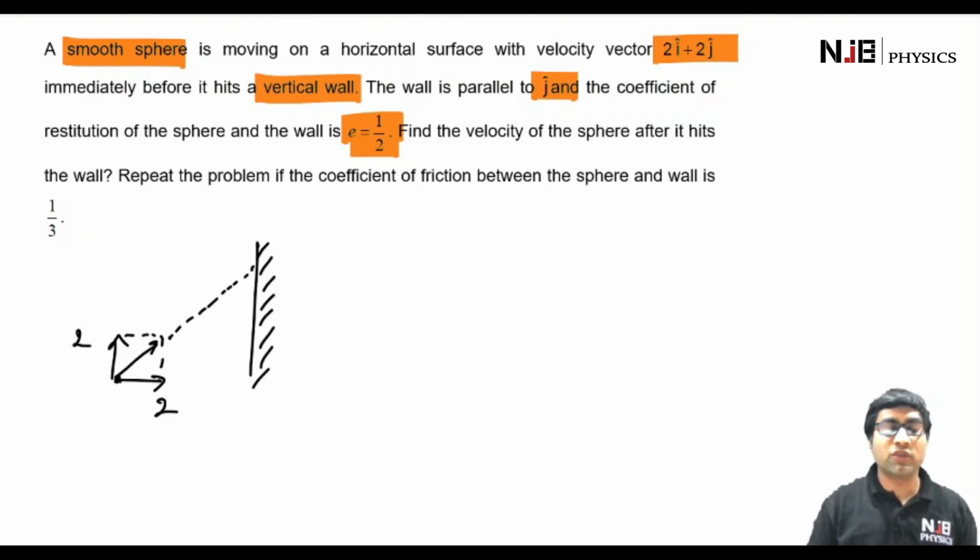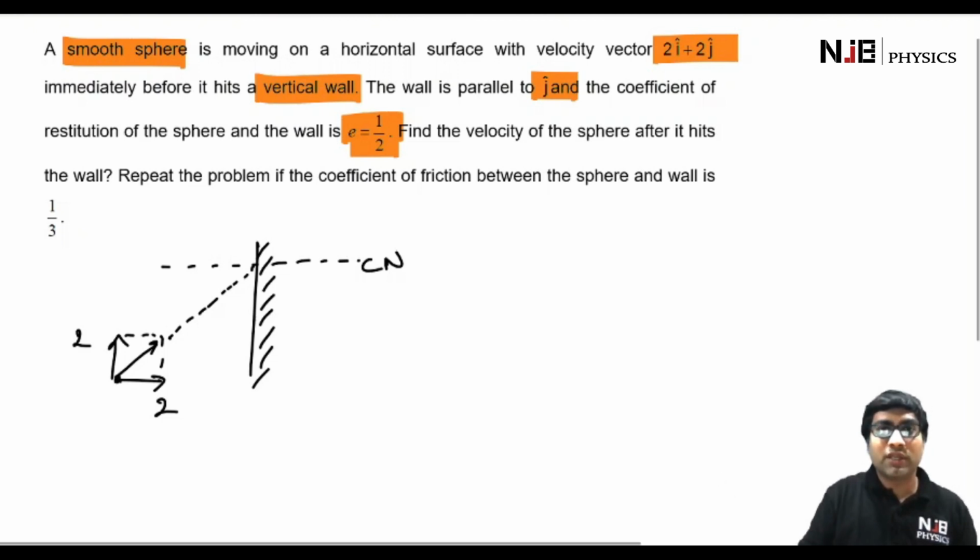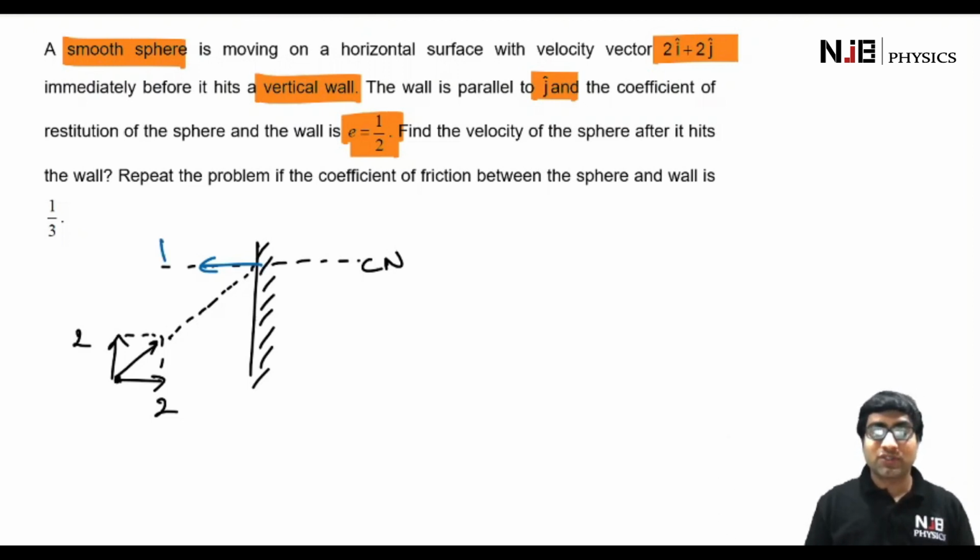So it is going to strike the wall like this, and this is going to be the common normal of the wall. And we know that we can make use of the law of restitution along the common normal. So along the common normal, the velocity with which the ball is coming is 2, and it is going to return back with a velocity e times 2. Therefore, its velocity after the collision along the common normal is e times 2, and e is given to us as 1/2. Therefore, it becomes 1 in the negative x direction.